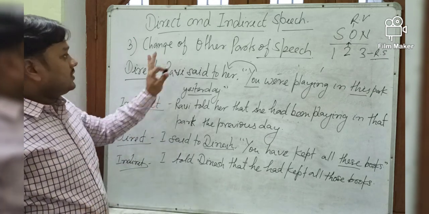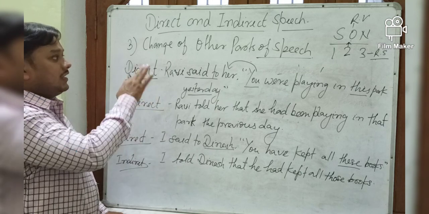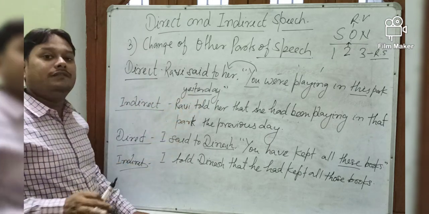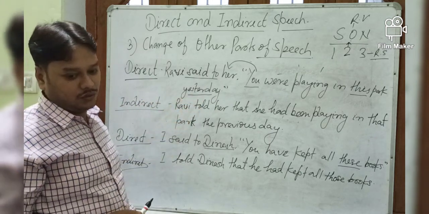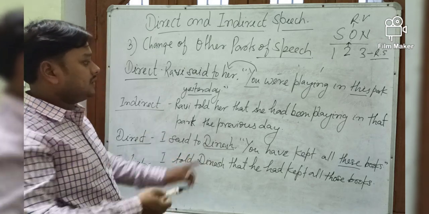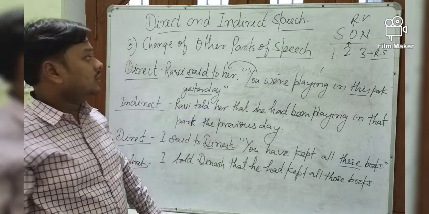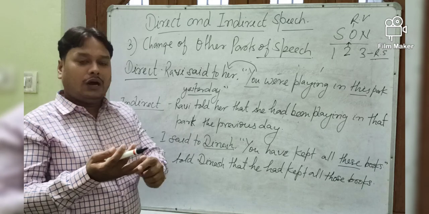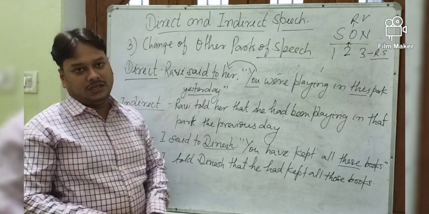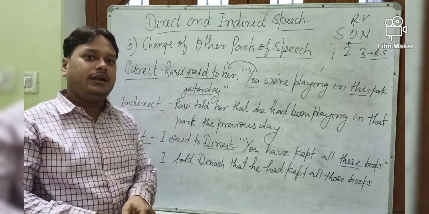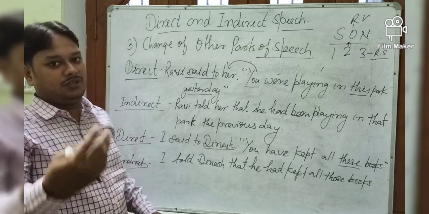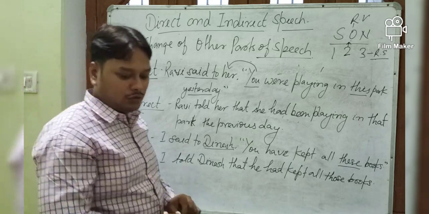Now, see, dear, till now I have told you the example of simple sentences, how simple sentences you are going to change into indirect speech. Now I am going to tell you how interrogative sentences will be changed. I have not yet told how command and exclamatory sentences will be changed into indirect speech.